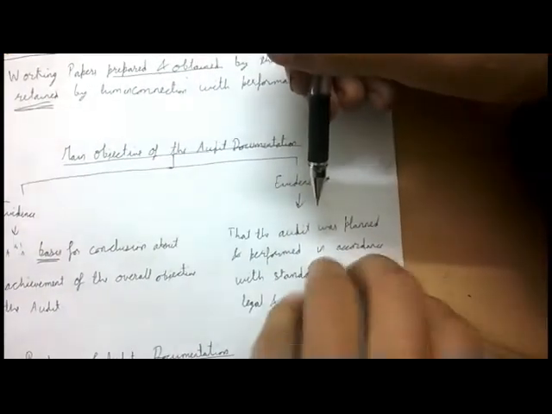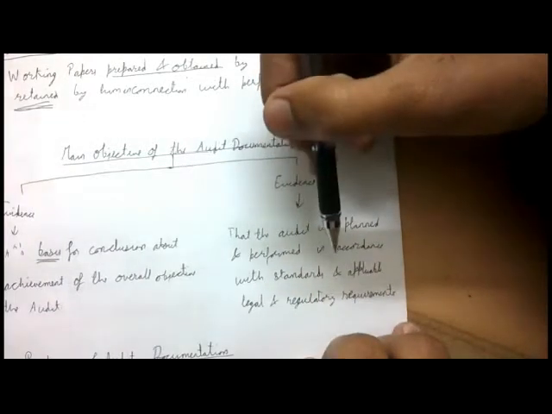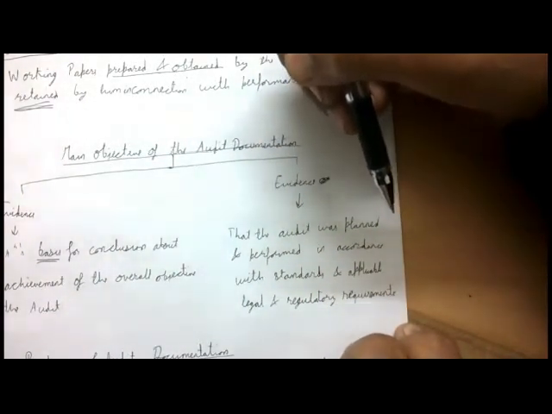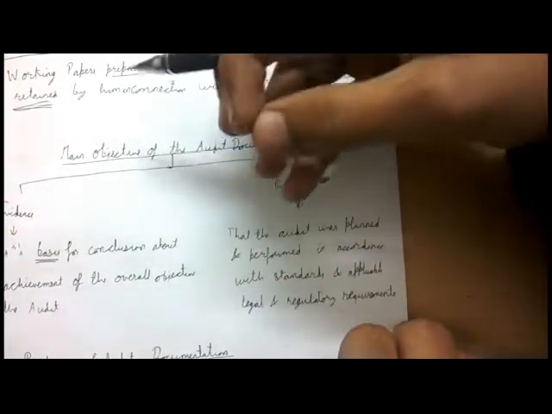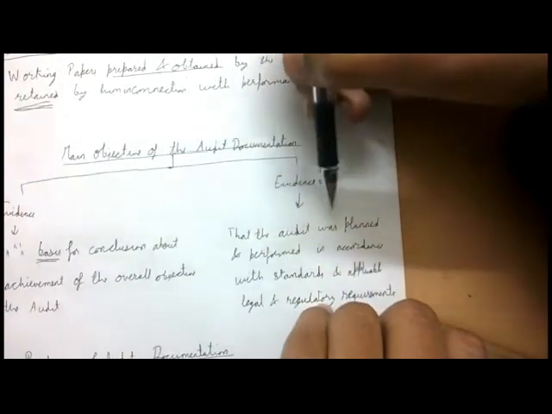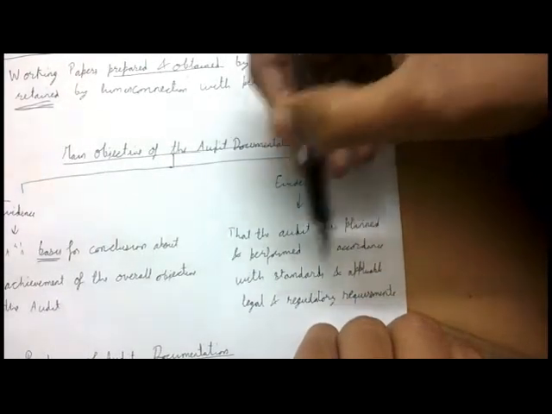Another evidence, it acts as an evidence that the audit was planned and performed. This is something which I also discussed in SA 220 on quality control systems, and although I'm not asking you to watch that particular video before this, because there's not much linkage between these two, it is just a kind of reminder that it acts as an evidence that the audit was planned and performed. It has been planned and performed in accordance with standards. You have followed the standards on auditing.